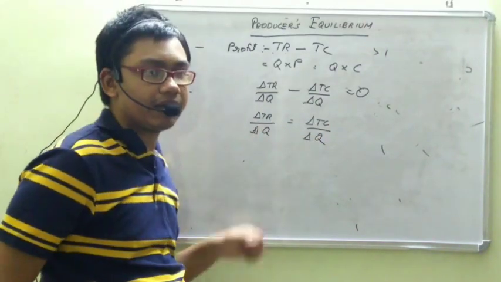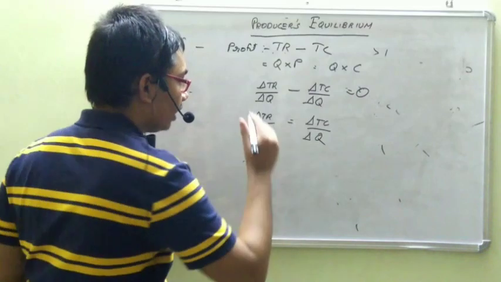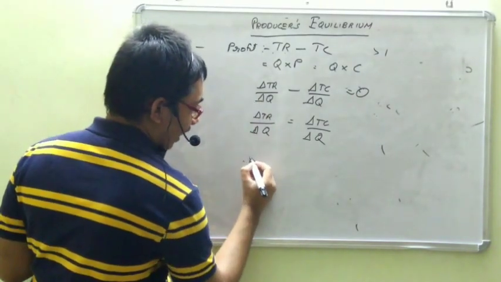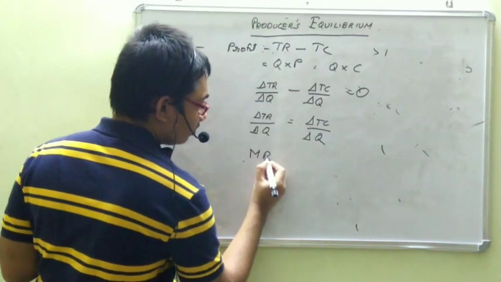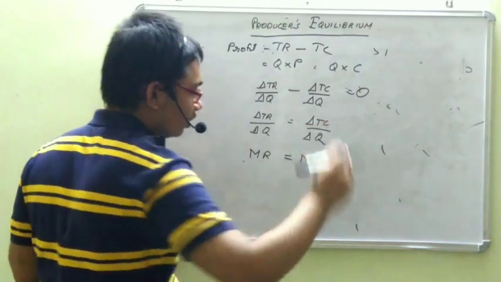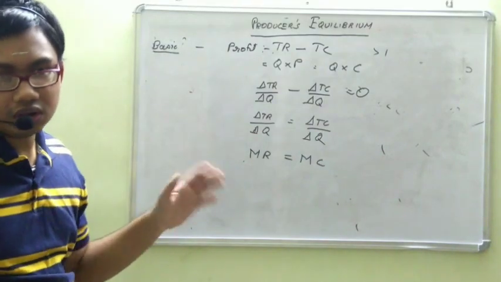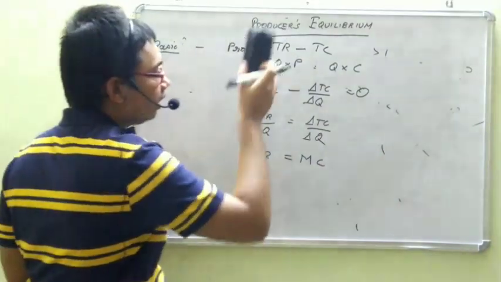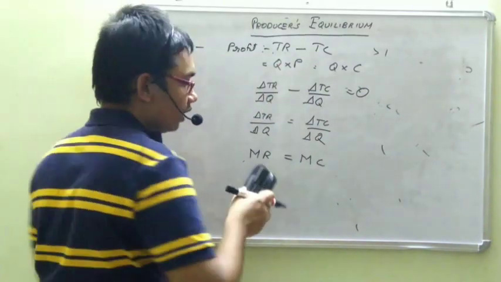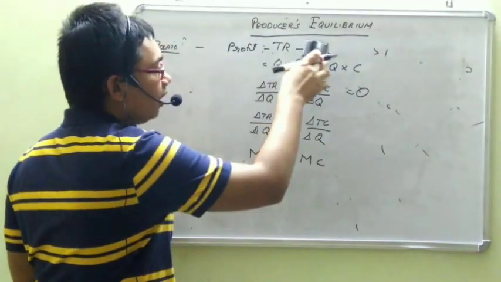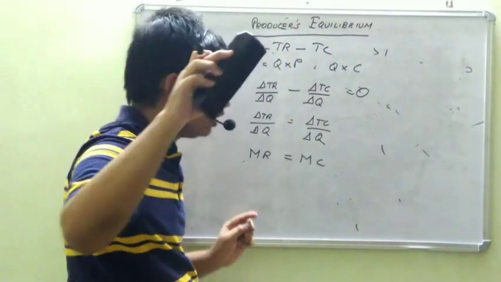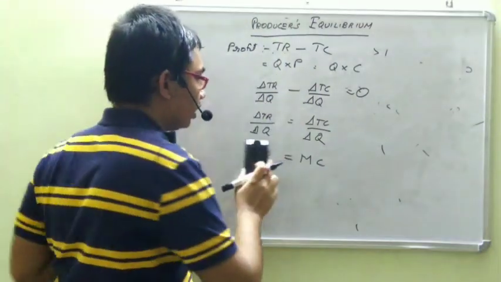Delta TR by delta Q is MR and delta TC by delta Q is MC, so MR is equal to MC. This is how we derive equilibrium. It is the principle of maximization: TR minus TC will be maximum if and only if MR is equal to MC.